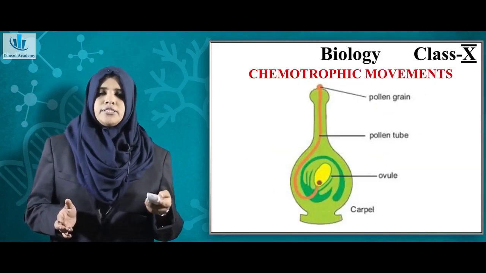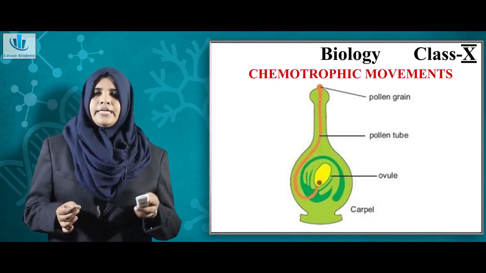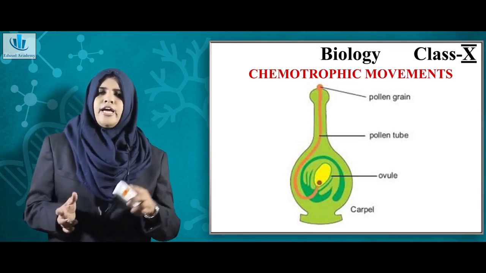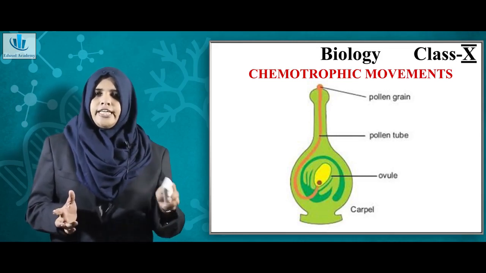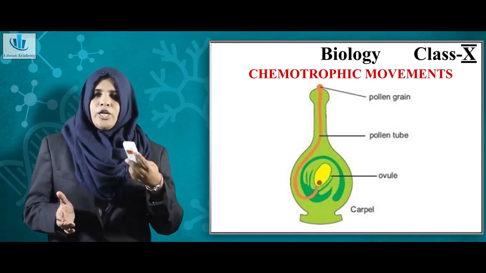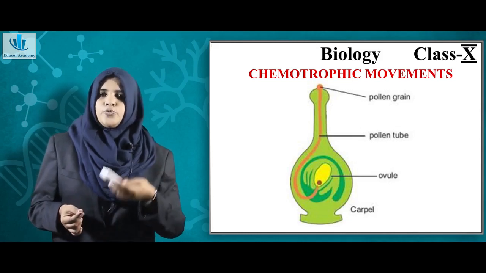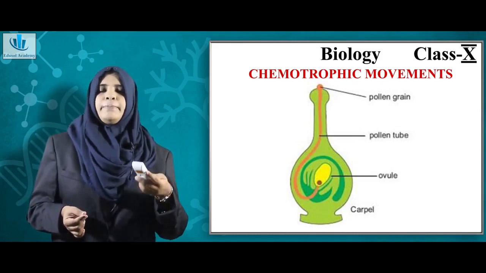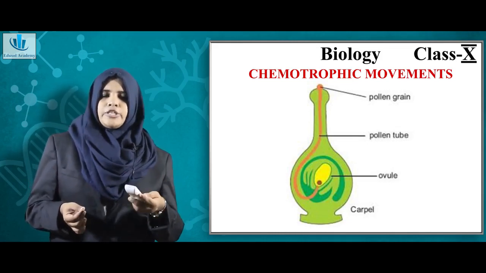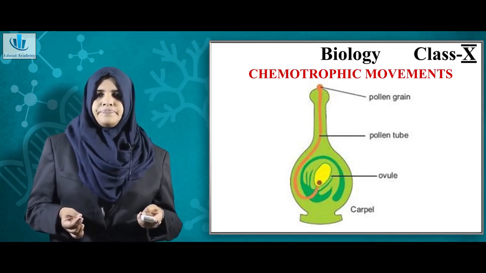Coming on to chemotropism. Chemotropism is in response to some chemicals. So in a plant, basically in a flowering plant, there is a female reproductive organ and a male reproductive organ. We will study in detail about it in the coming chapters. So in this you can see the pollen tube. Pollen tube is basically the male part of the flower that grows towards the ovule or the female part, because this ovule secretes some chemicals. So it grows in the direction of the ovule. That is an example for chemotropism.